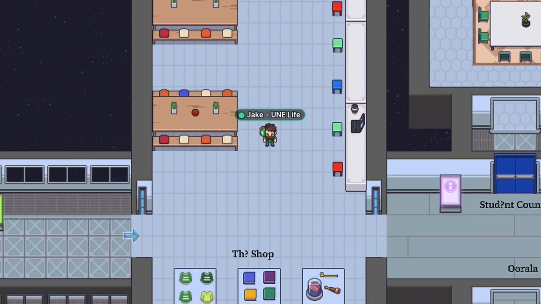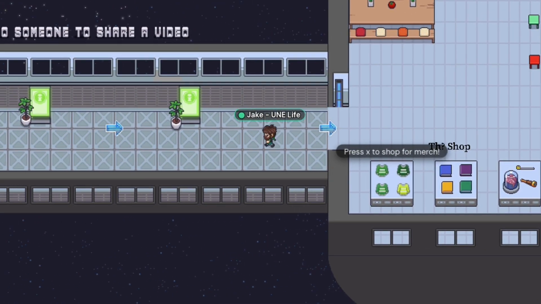And that's it. You're now ready to explore the Digital HQ on GatherTown here at UNE. Whether you're attending a virtual event, collaborating with classmates, or just looking for a unique way to connect, GatherTown is the place to be. So go ahead, log in, look around, and most importantly, have fun.